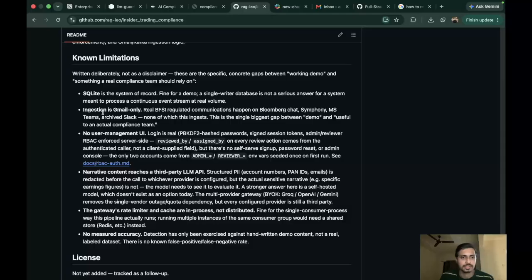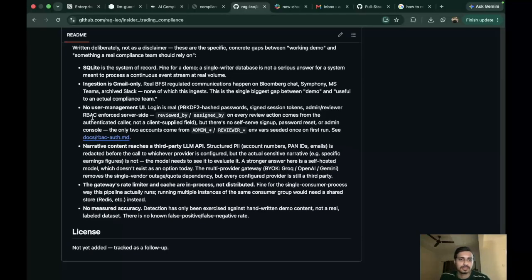The second limitation is that ingestion is Gmail only, and real BFSI regulated communications happen on Bloomberg Chat, Symphony, MS Teams, and maybe Slack also. None of this is implemented as of now. We just have Slack implemented. So this is the single biggest gap between demo and a useful system for a compliance team. Then we have no user management UI. Login is pretty straightforward. We have the passwords and usernames as of now, and users are not allowed to generate new passwords. But again, this is one of the limitations.